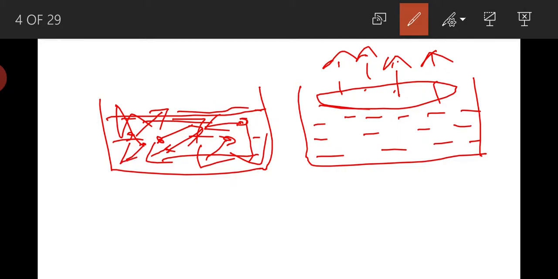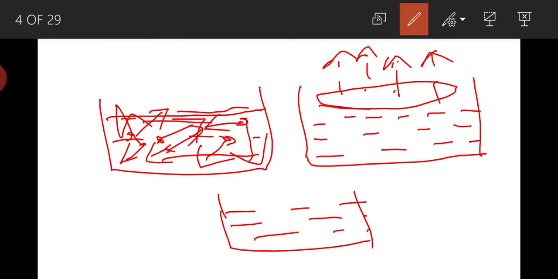In the same way, the molecules which are present on the surface of the liquid also move in different directions. Some of the molecules will move in a downward direction and some will move in an upward direction. The molecules moving upward will get evaporated and get mixed with the air.